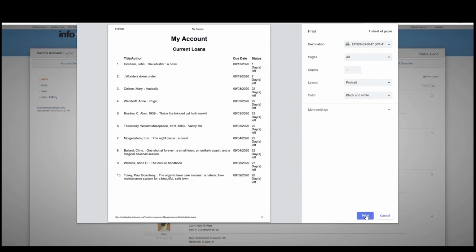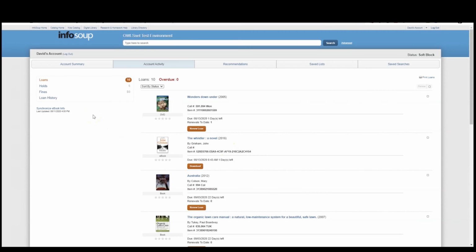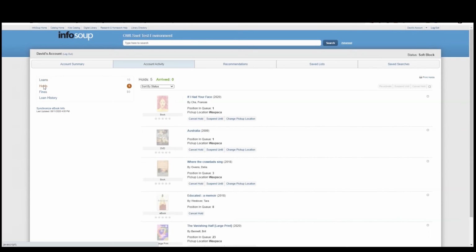Next, we'll talk about the Hold section. Click on the Holds option. You will see how many holds and arrived items you have. Note, in this new catalog, the holds total includes both library items and ebooks. On this page, you can view, sort, cancel, suspend, reactivate, change pickup location, and print. This will be covered in more detail in a separate video.